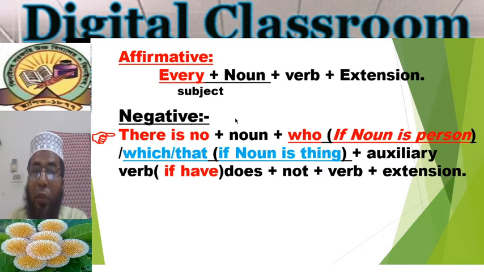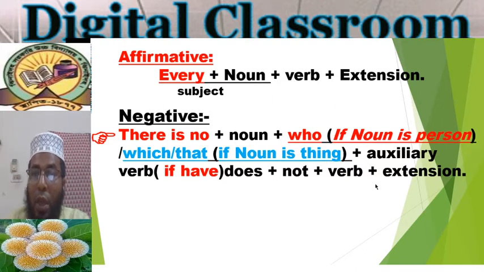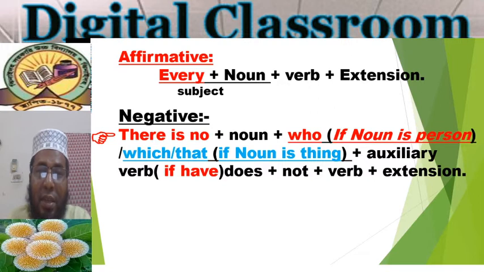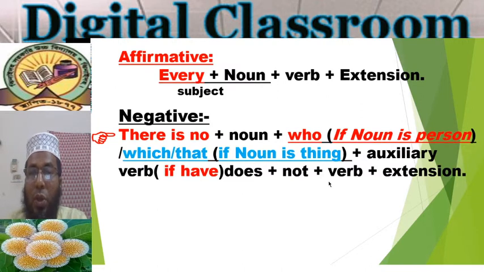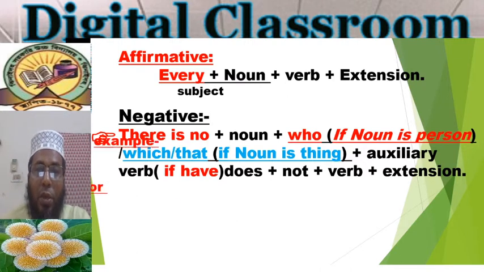And then if there is any auxiliary verb in the sentence, we use the auxiliary, and if there is no auxiliary, at that time we can use does. Am I clear? So after the auxiliary or does, we must use not. And after not, we use the verb and the rest of the sentence. So this way we can also change the affirmative sentence into a negative one. Right. Now look at the example.